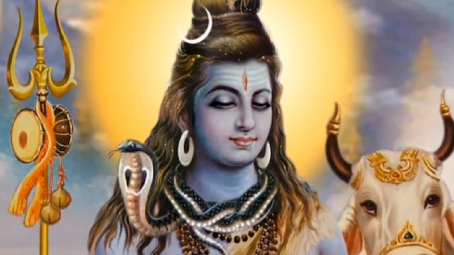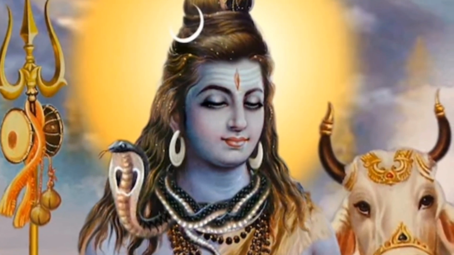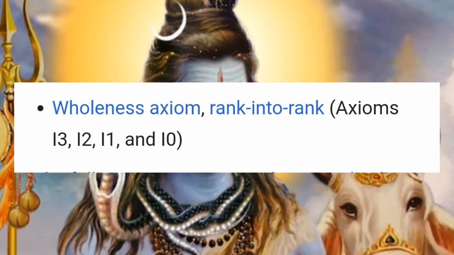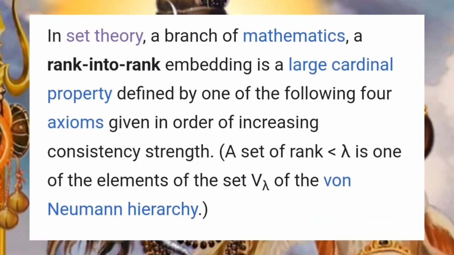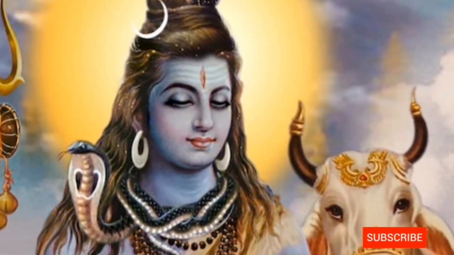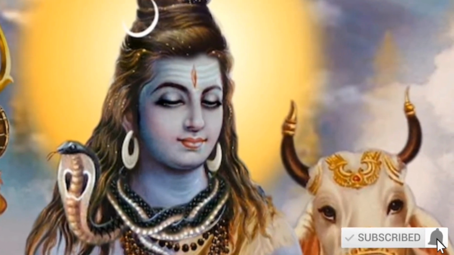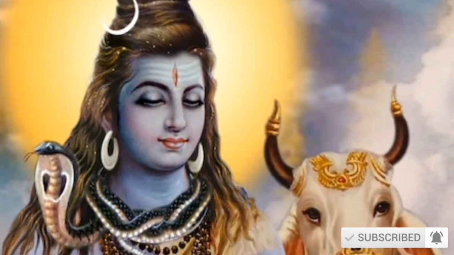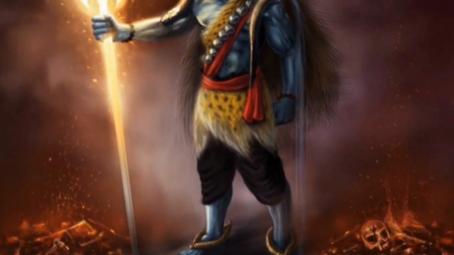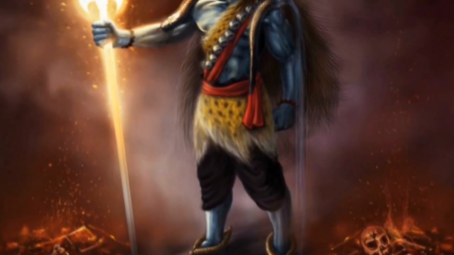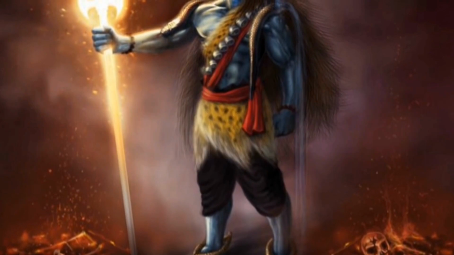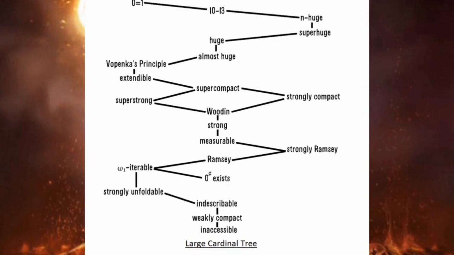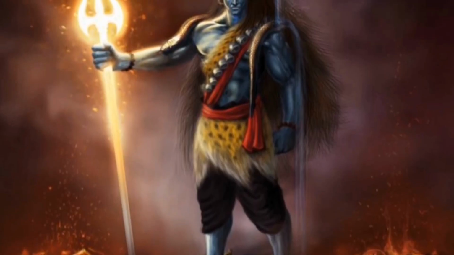Now, to get into the even better parts, which is the tier 0 ranges, we need to look into the 0=1 cardinal, which is a wholeness axiom and is part of rank-into-rank, which is embedding a large cardinal property defined by one of the following four axioms given in order of increasing consistency strength. In simple terms, it's basically a hierarchy of cardinals that are each stronger than the one before it. And 0=1 is the strongest known large cardinal that is consistent with ZFC, which puts it higher than Mahlo cardinals, Woodin cardinals, and so on and so forth, which would easily put him at tier 0.